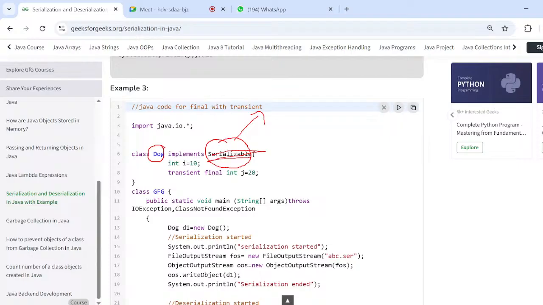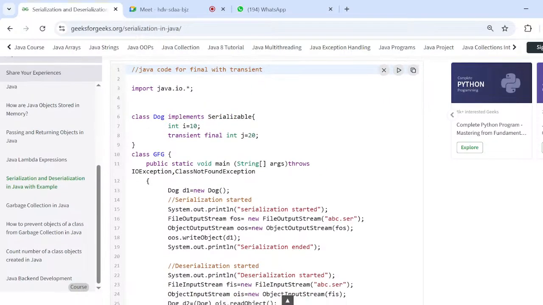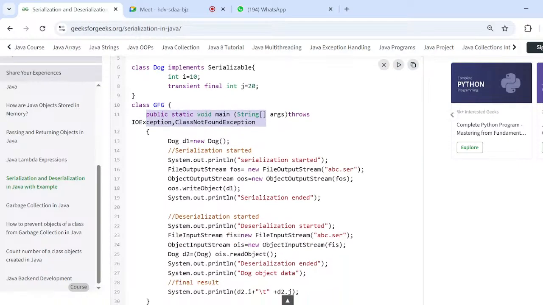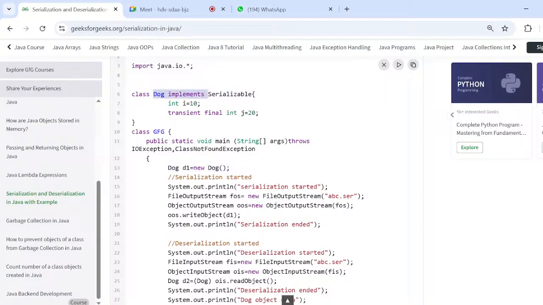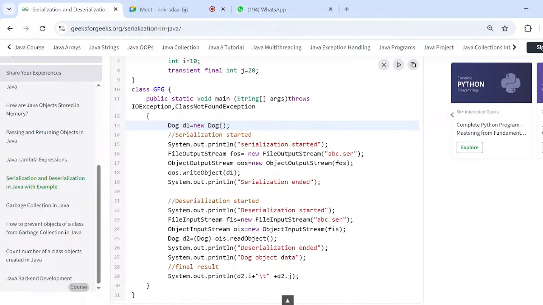Next up, inside the class they have taken two variables. One is int i equal to 10. Second one is j equal to 20. These are the two properties. Then there is one more class, the GFG class, and there is a main method. Inside the main method they created the object, meaning this class they are calling here. Now serialization started.